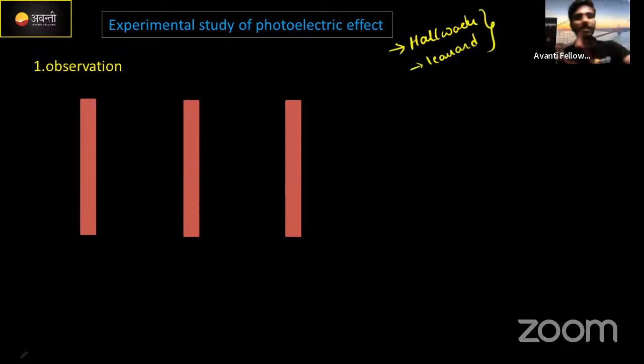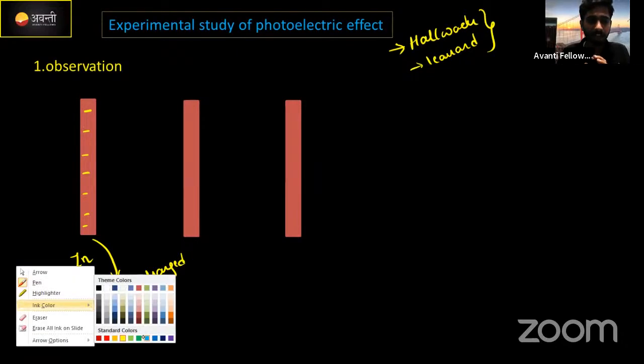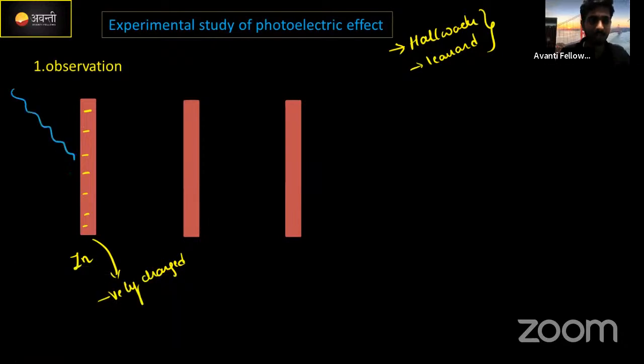These are the two persons who first found the photoelectric effect. How was it conducted? They took a zinc plate first. What is this? A zinc plate. This zinc plate is negatively charged. Now what they did was illuminate this zinc plate with some amount of light energy.